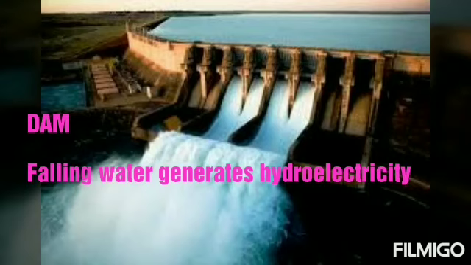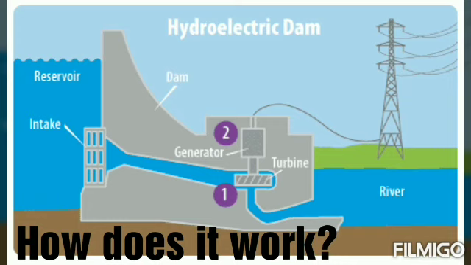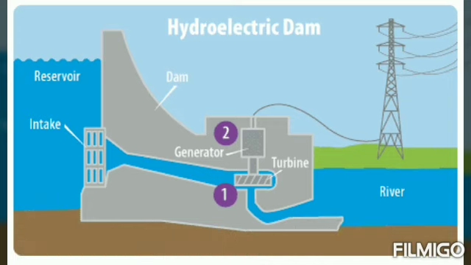Now the question that arises here is, what is it? How does it work? Hydroelectric power is generated by the force of falling water. It is one of the most reliable and least expensive. Okay? A dam is built. See on the screen very carefully.